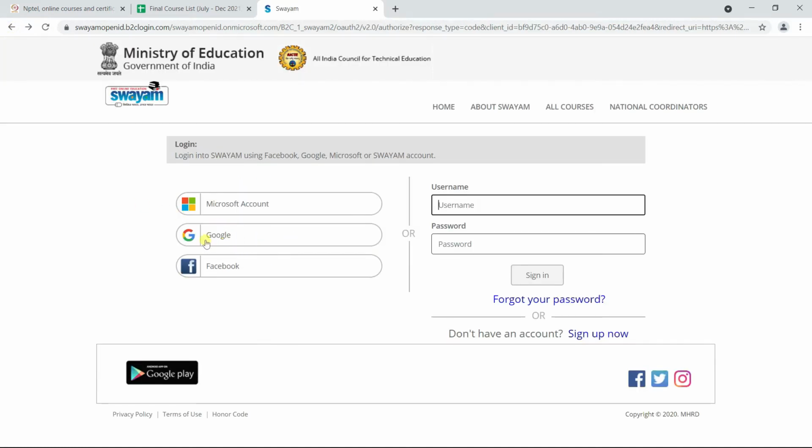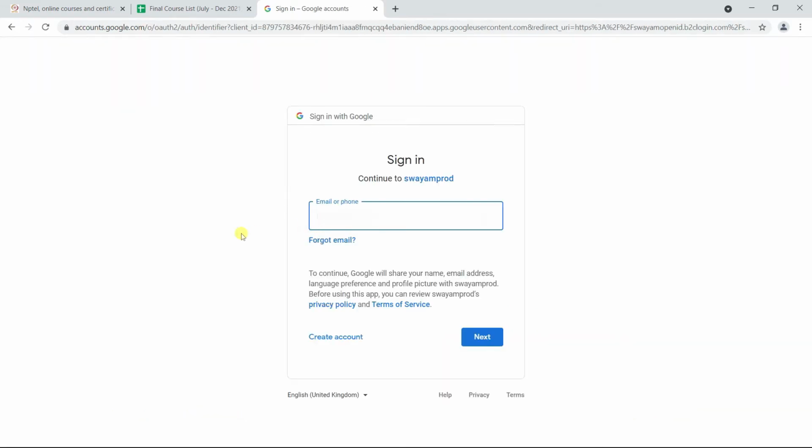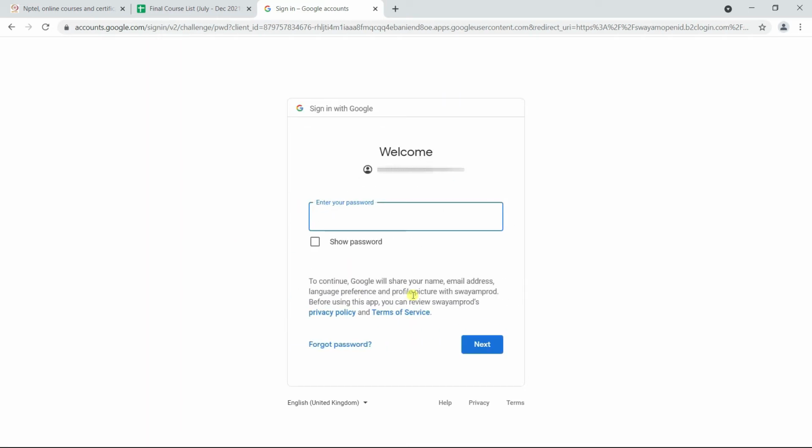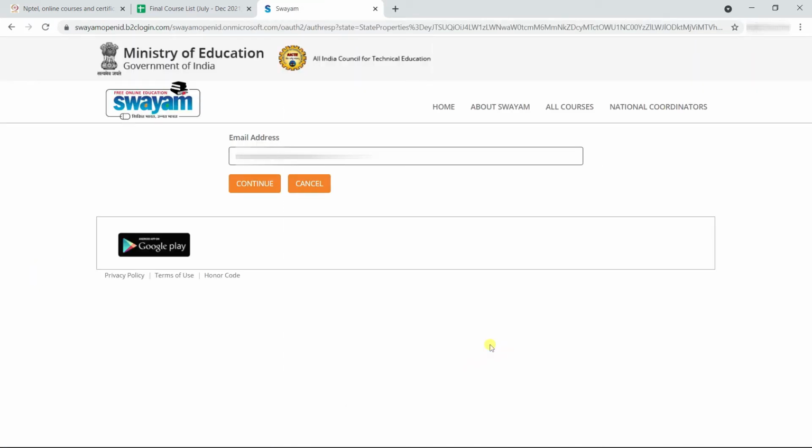You can also use your existing Google account or Gmail ID to log in. Click here to log in using your Gmail ID. Enter your Gmail ID. Click on Next. Enter password. Click on Next. Here, click on Continue.